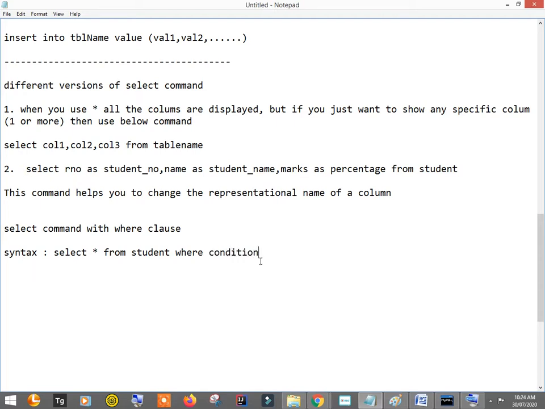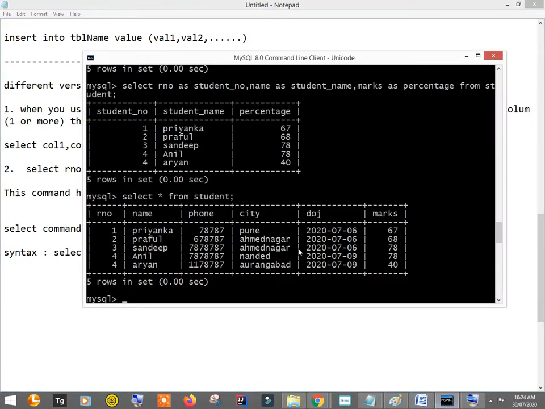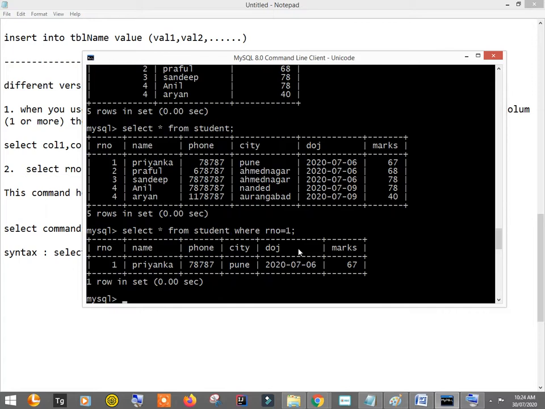Let me write select star from student and then where and condition. My condition is that roll number should be equal to 1. Enter. You see, only the record that has roll number equal to 1 comes up.